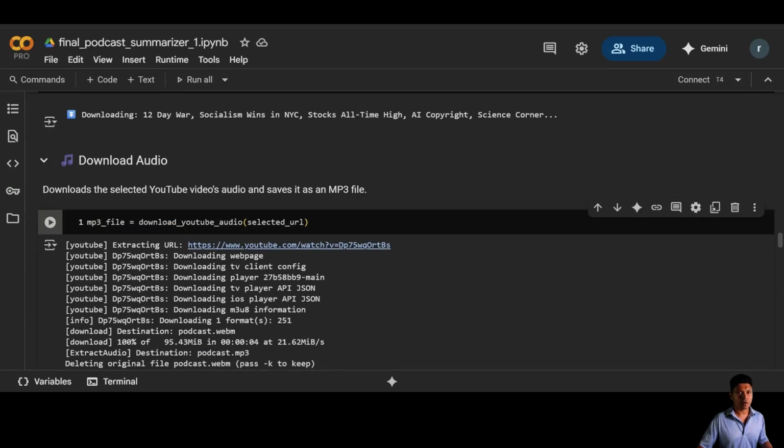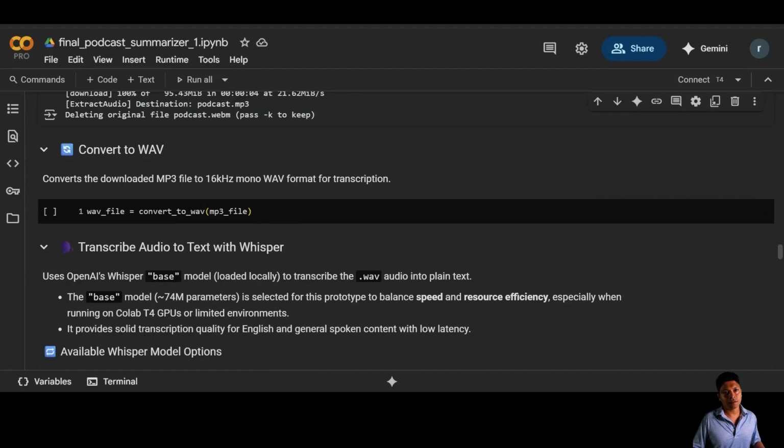Time to strip the sound. We download the audio from the selected YouTube video and save it as a clean MP3 file, perfect for transcription and summarization. Next, we convert the MP3 to a 16 kHz mono WAV file, the format Whisper loves for accurate transcription. Just a quick tune-up before the AI kicks in.